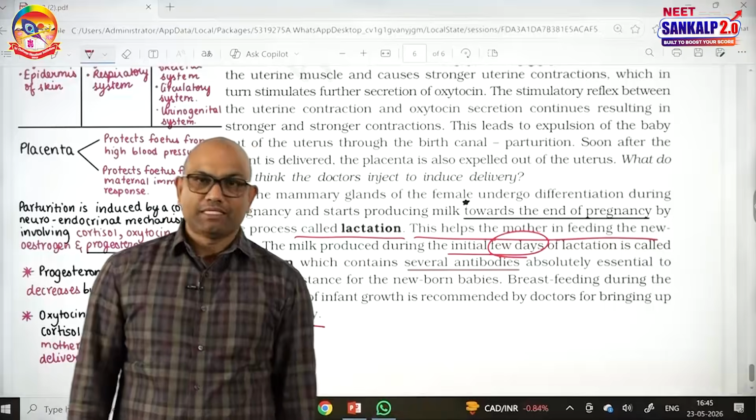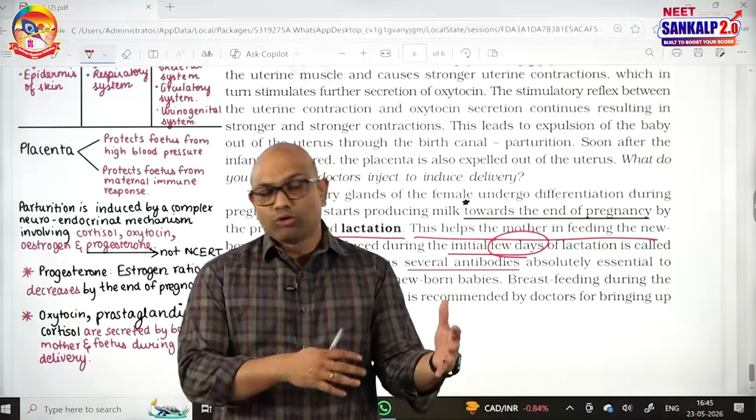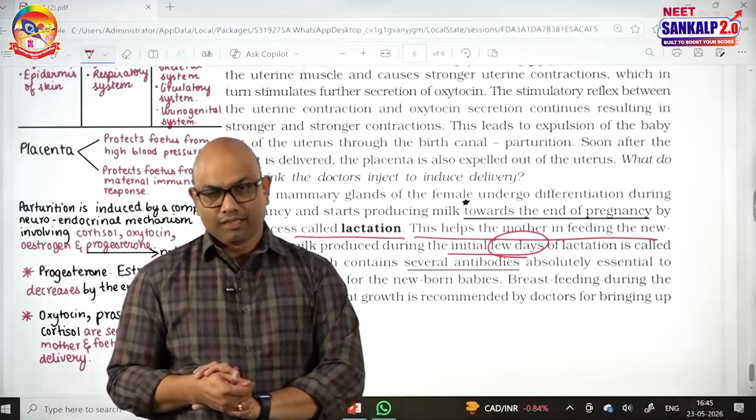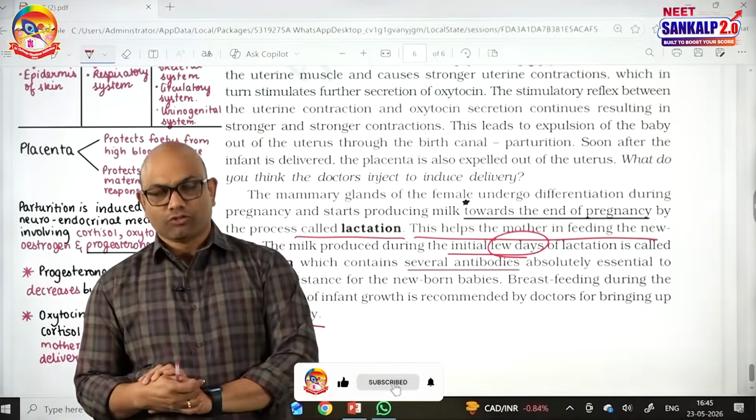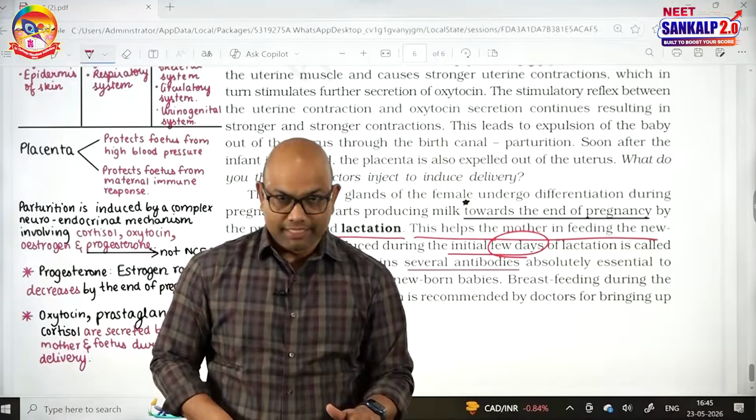So, what are the antibodies present in the colostrum? Important antibodies present in the colostrum are IgA. More amount of IgA antibodies can be seen. So, with this the human reproduction topic including all the events covering all the topics is completed. Thank you.